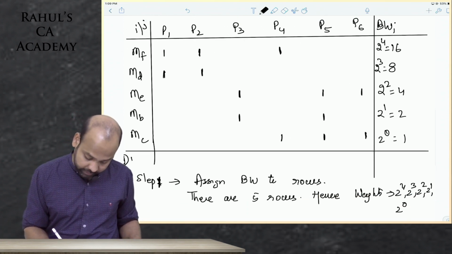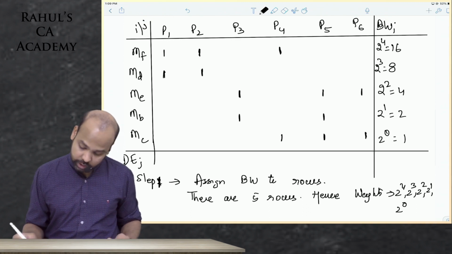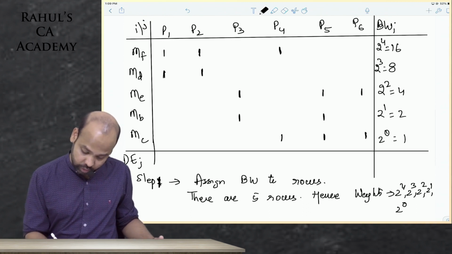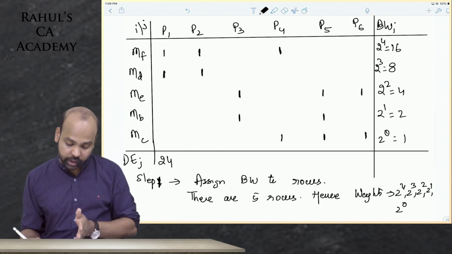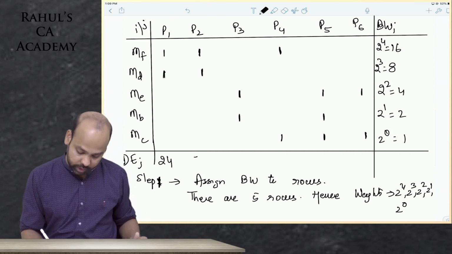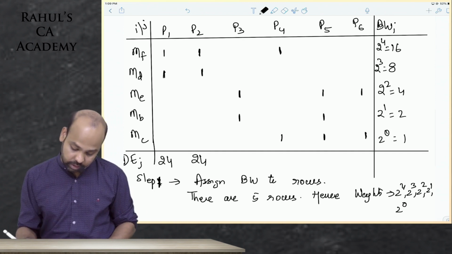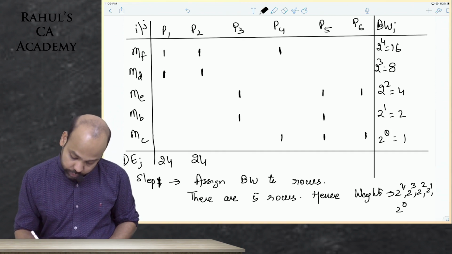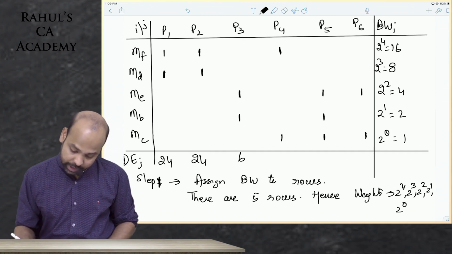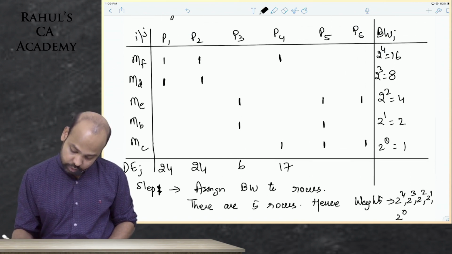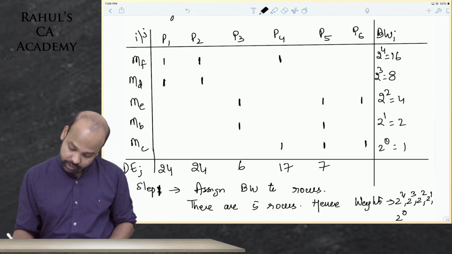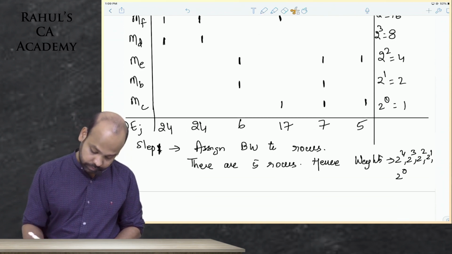Now you compute the decimal equivalent for each column. For part 1, you write 16 into 1 plus 8 into 1, 24. For part 2, you'll write 16 into 1, 8 into 1, 24. For part 3, you'll write 4 into 1 plus 2 into 1, 6. For part 4, you'll write 16 into 1 plus 1 into 1, 17. For part 5, you will write 4 and 1, 5. For part 6, 4, 2, 1, 7.